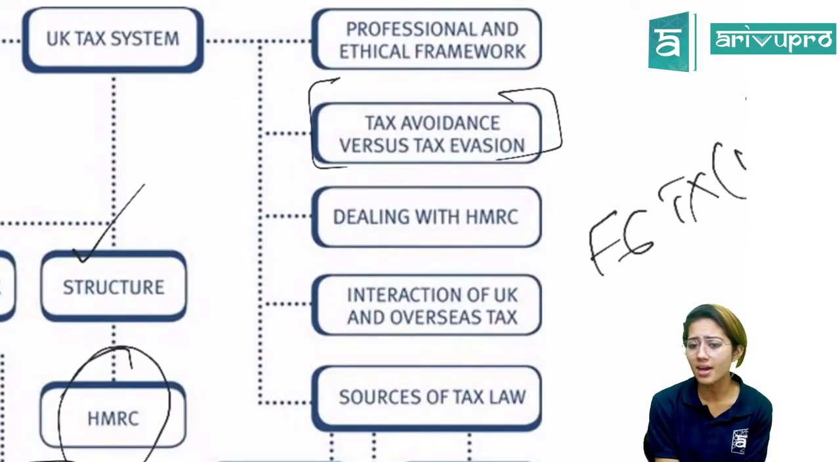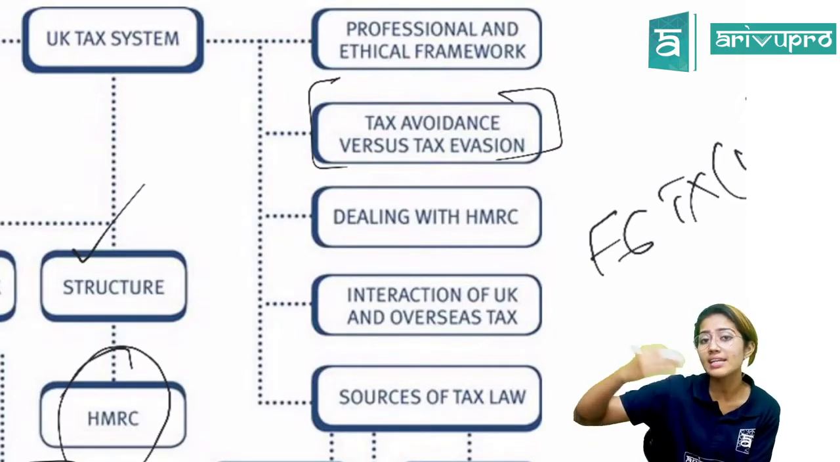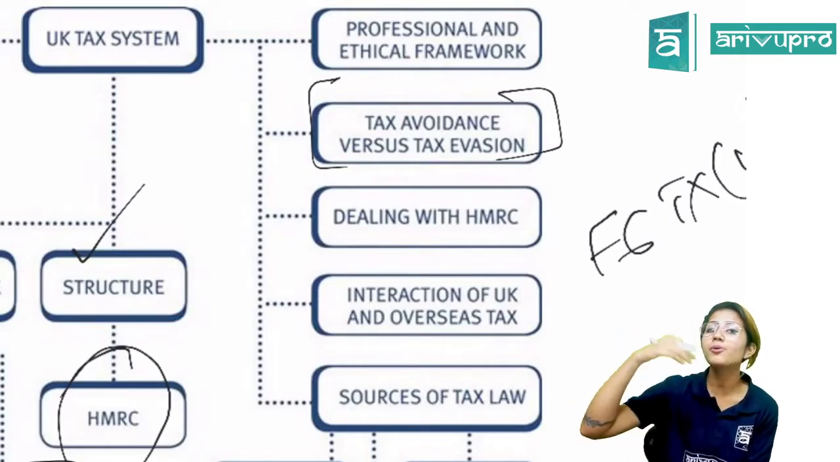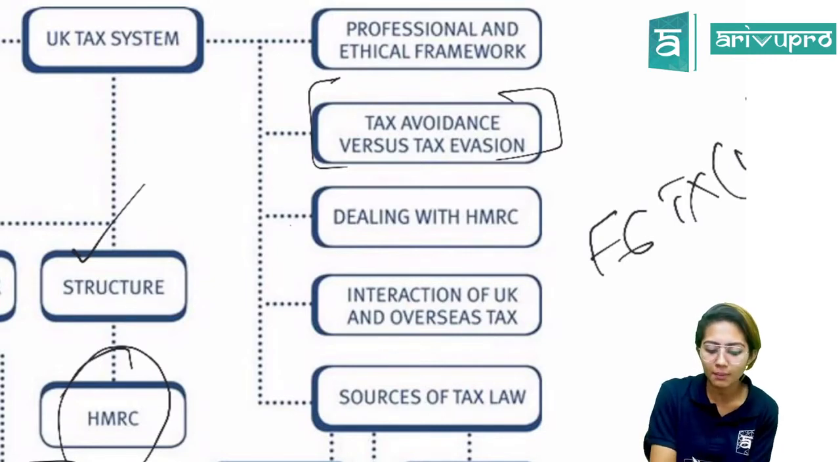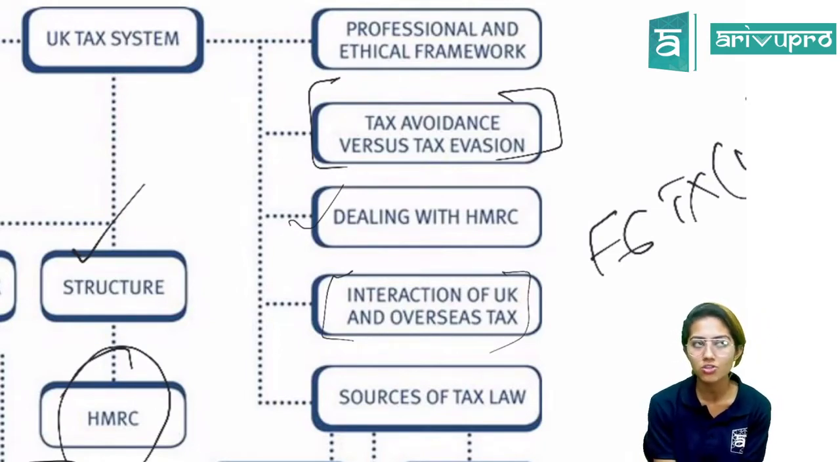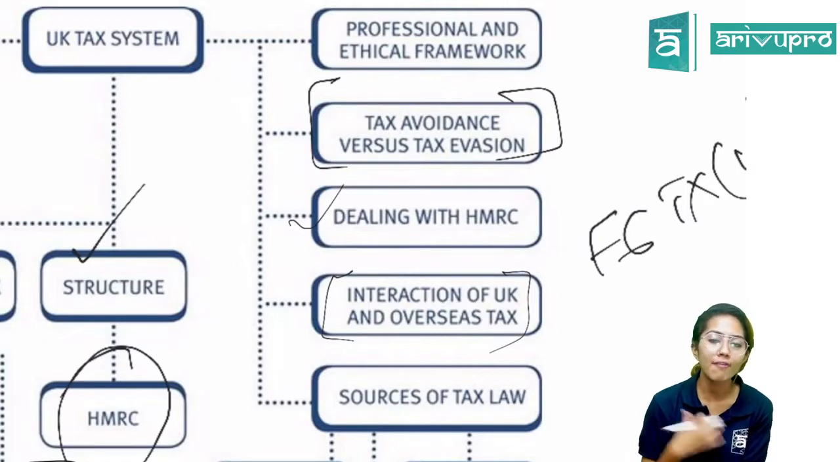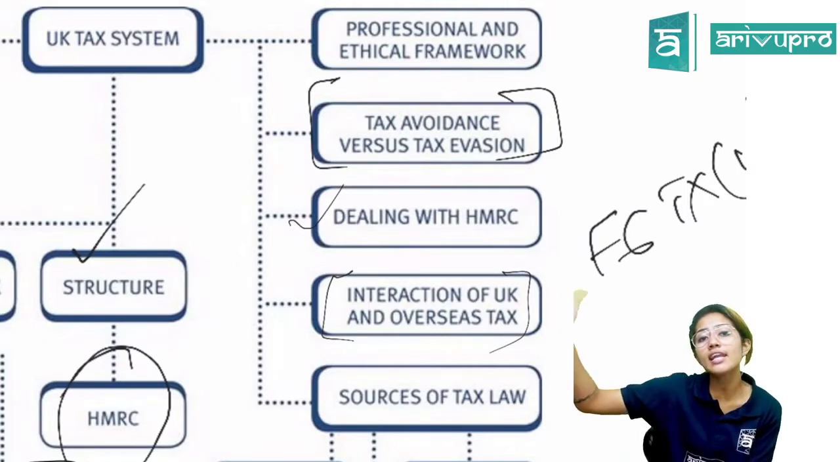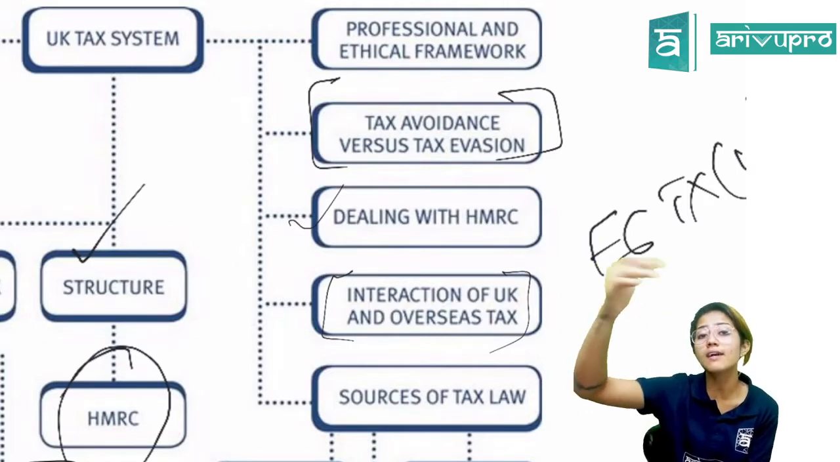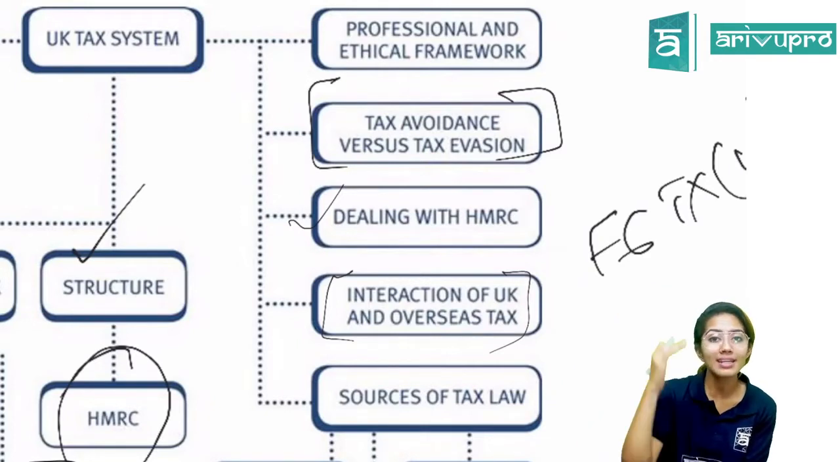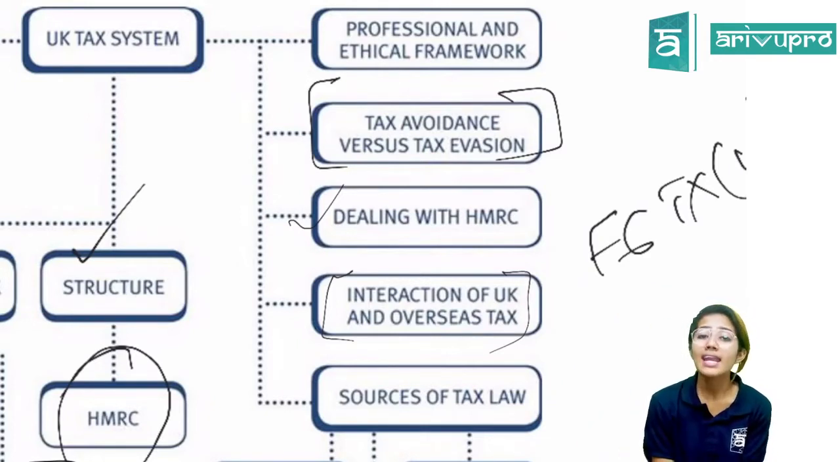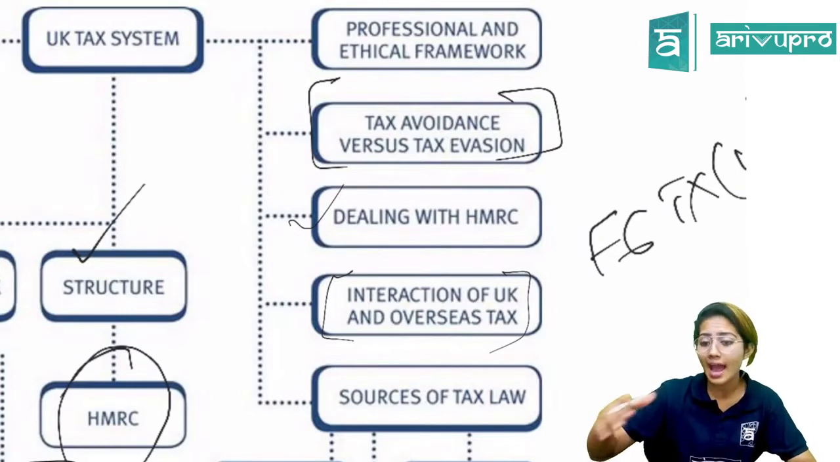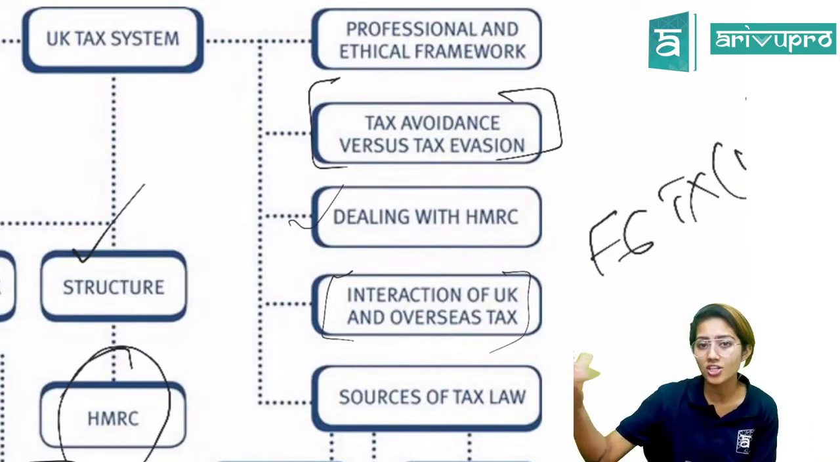Then dealing with HMRC. All right. Here we have to look into how an individual or a company deals with the HMRC. How do they communicate with the HMRC? All those things we'll be dealing with under this particular concept. Then we have a concept related to the interaction of UK and overseas tax. Because you know that if you are a UK resident, you have to pay UK tax. But if you are getting income from maybe India or from the USA, sometimes you will have to pay tax on that as well. And at times you have to pay tax in the UK as well as in the US, from where you're actually generating that income.